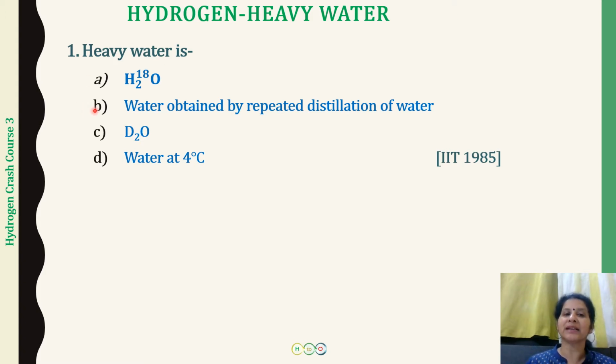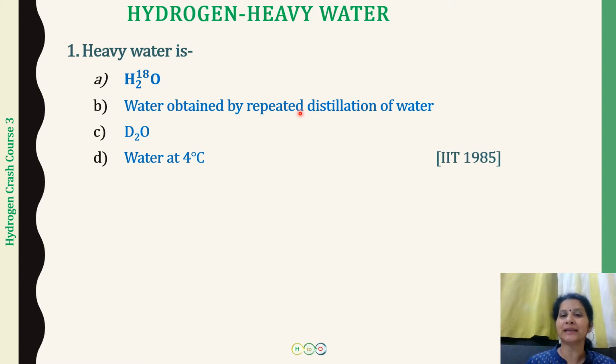Now the next option is water obtained by the repeated distillation of water. Now D2O is going to have a molecular mass greater than ordinary water, and when the molecular mass is more, the physical constant values for D2O are going to be higher than that of water, including the boiling point. What we see is that the boiling point of water is 373 Kelvin, whereas for D2O it is going to be 374.4 Kelvin. So there is a difference in the boiling point of the two. So what we can do is we can do a distillation.